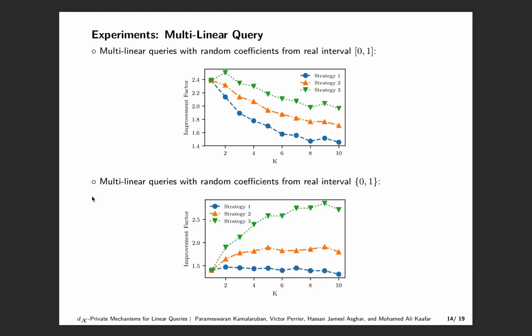Strategy 3 outperforms other strategies for both types of query matrices. This is understandable, as this strategy uses a smarter way of allocating budget between queries. More significantly, this strategy performs much better for the query matrix with binary coefficients. Strategy 1 has only a marginal gain for binary coefficient query matrices.